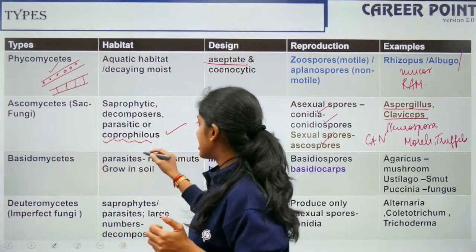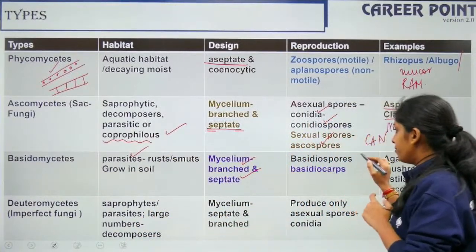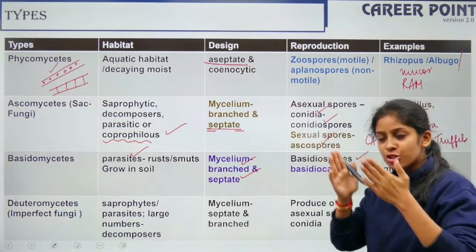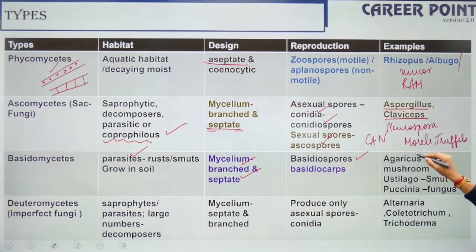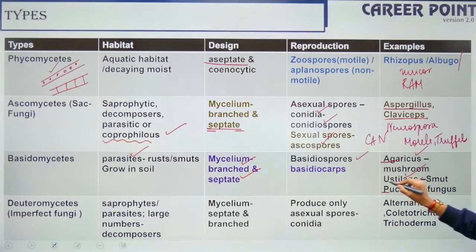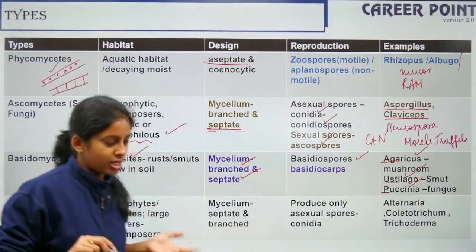So Basidiomycetes are mostly parasites. Their mycelium is branched and septate. They have basidiospores arranged in structures called basidiocarps. The examples are Agaricus, Ustilago and Puccinia. Puccinia causes a disease, Ustilago causes disease and Agaricus is a mushroom. So I remember it as all people are useless. True, no? Yes? At one point or the other, we are causing harm to the earth.